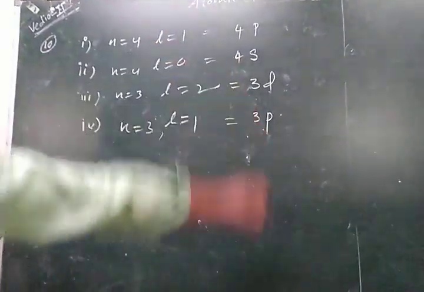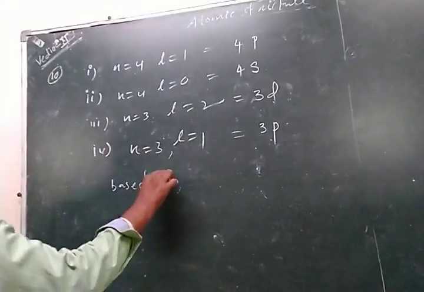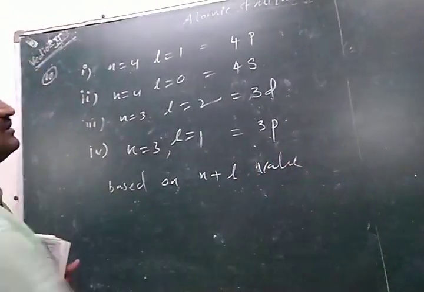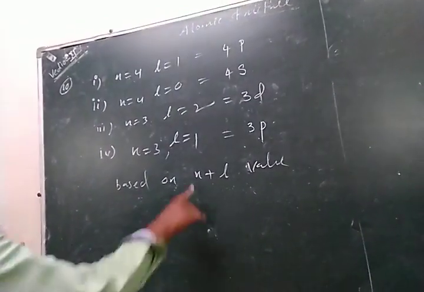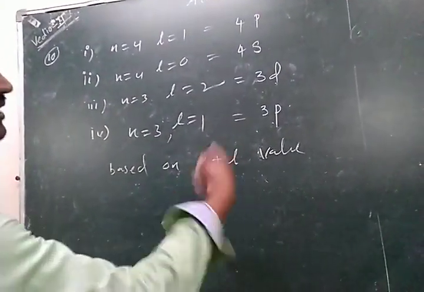So energy increasing order is always based on the n plus L value. The orbital with less n plus L value has less energy. The orbital with high n plus L value has high energy.